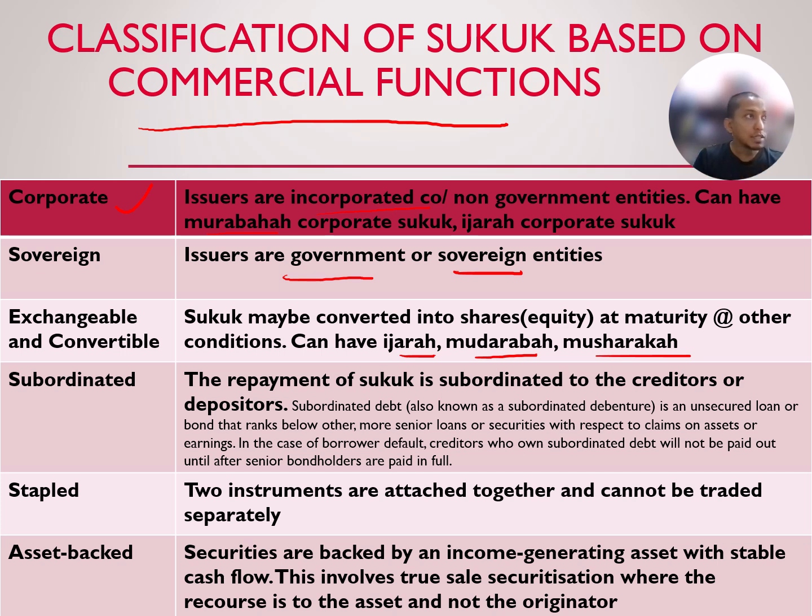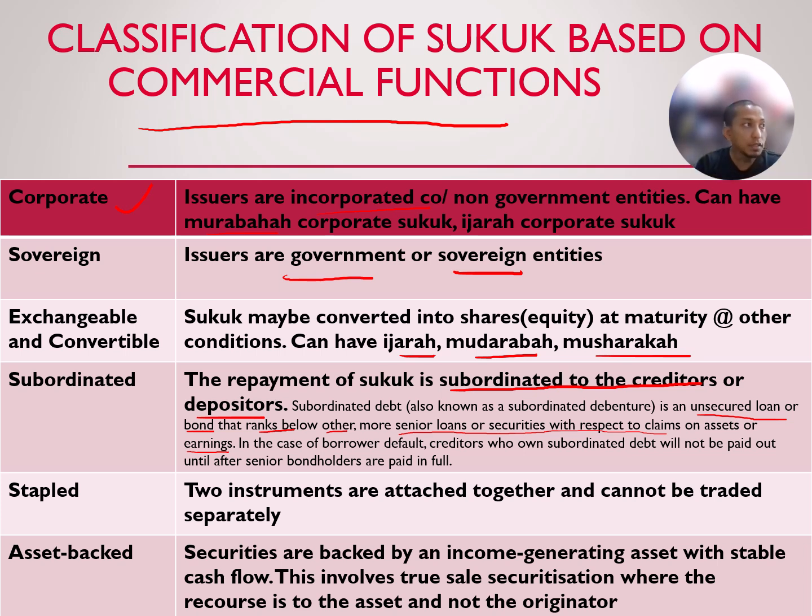Subordinated: the repayment of the sukuk is subordinated to the creditor or depositor. Subordinated debt, also known as subordinated debenture, is an unsecured loan or bond that ranks below other, more senior loans or securities with respect to claims on assets or earnings. This is basically an unsecured loan. So in the case of borrower default, creditors who own the subordinated debt will not be paid out until the senior bondholders are paid in full. Again, this is subordinated sukuk, where the security is very low.